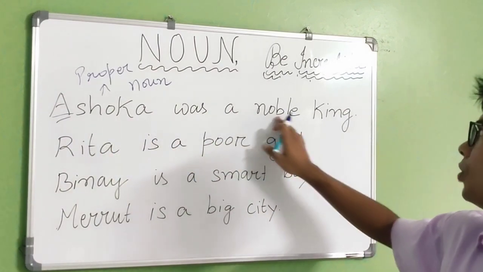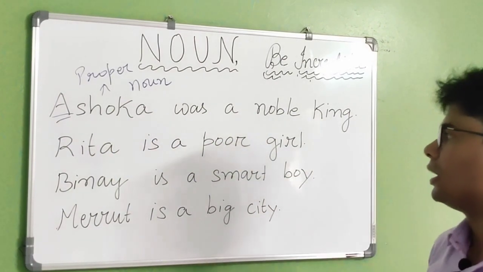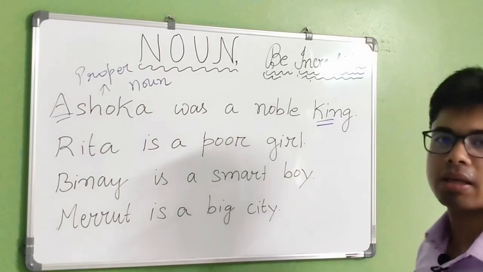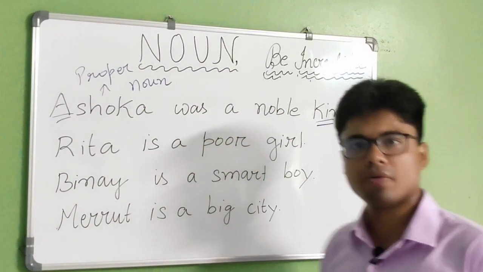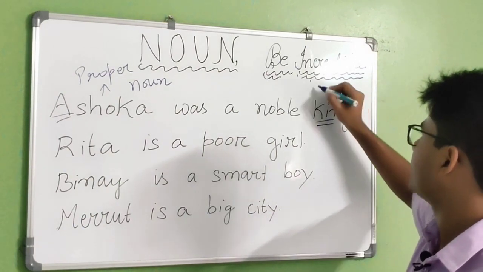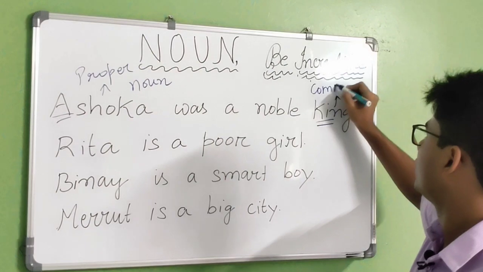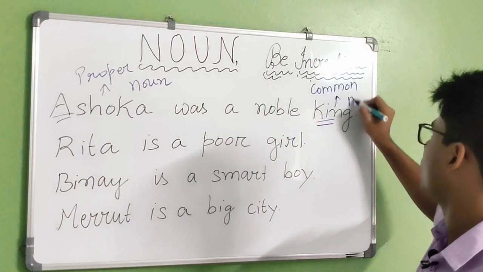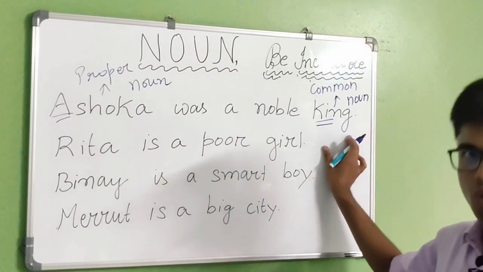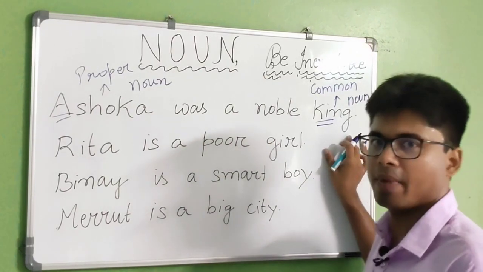Was a noble king. Now if I ask, what is king? King is an example of common noun. Why? Because there is no specific king we are talking about.